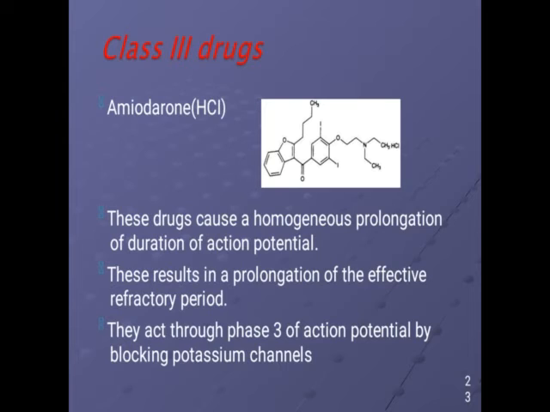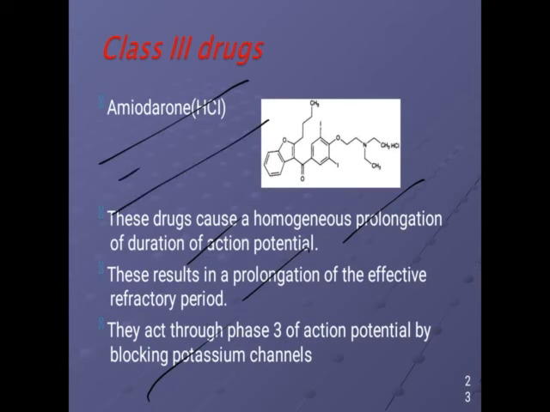The next one, that is the class 3 drug, that is amiodarone. They are responsible for causing prolongation of the action potential. It results in effective refractory period prolongation. They are responsible for blocking the potassium channel.